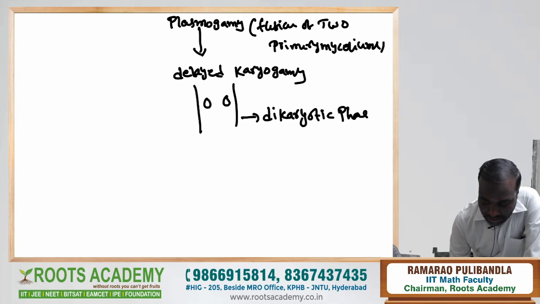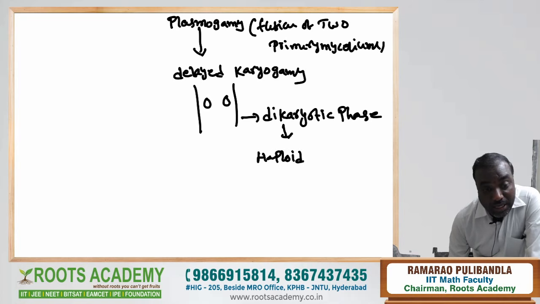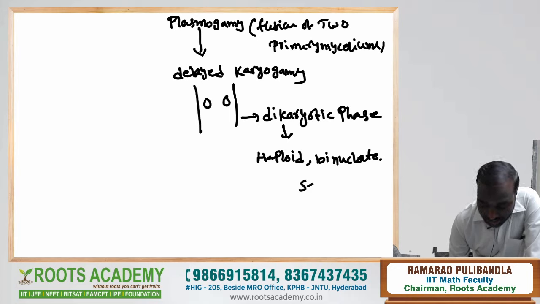The dikaryotic phase is generally haploid, binucleate, and saprophytic.